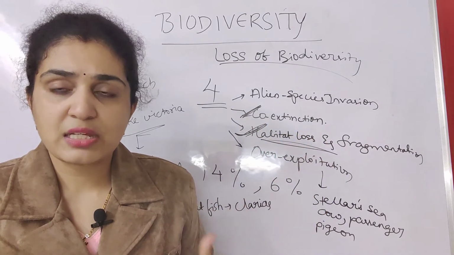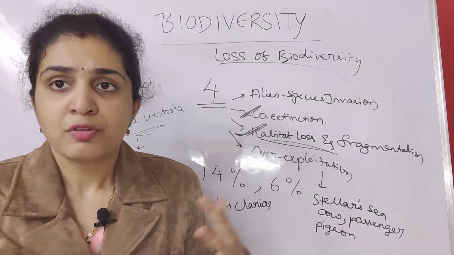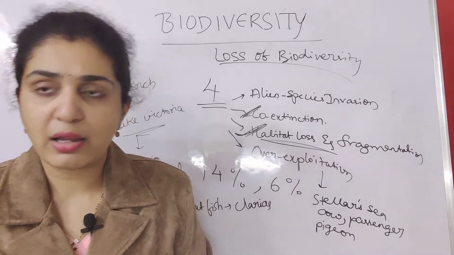Next, till now we have seen how there is loss of biodiversity. From now we will see how to conserve the biodiversity.